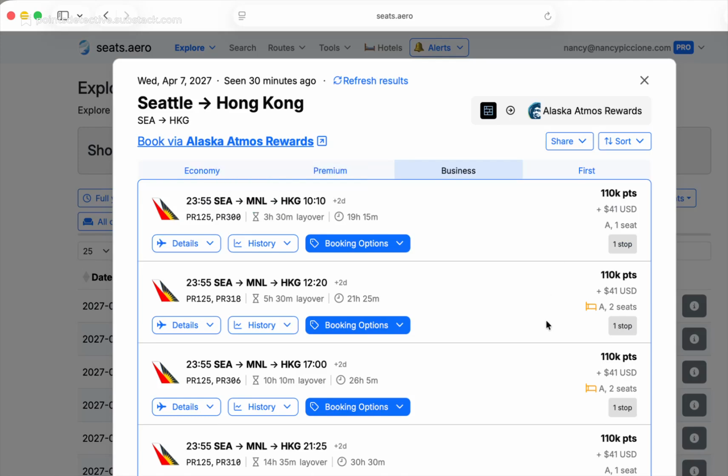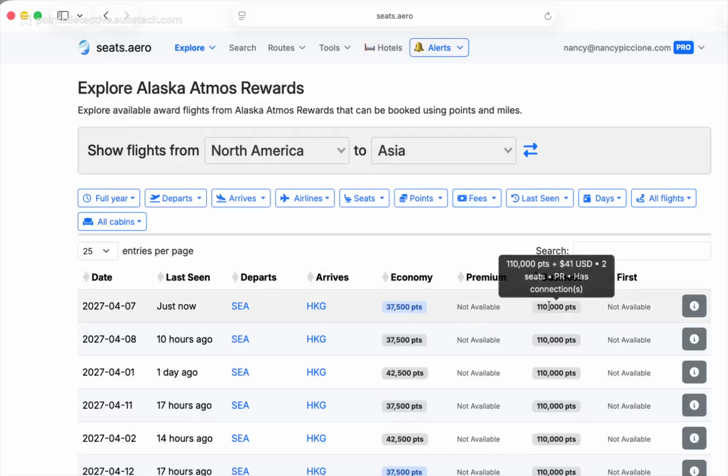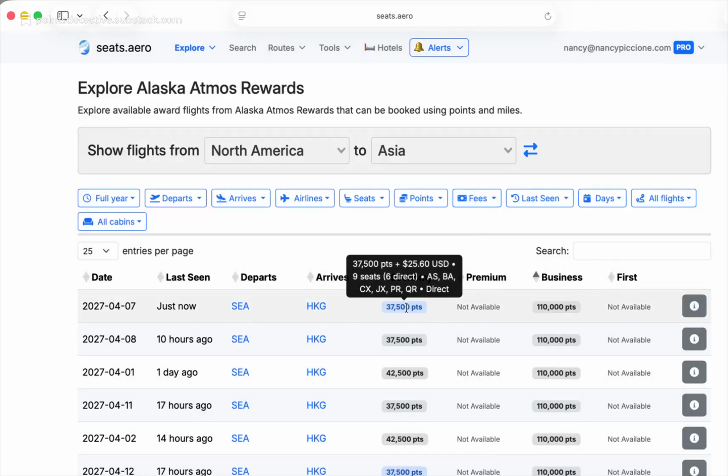There's only one seat there. Here's two seats on this flight with a slightly longer layover. And this is available on many days. If it were me, I would probably go for the business class with a layover rather than a 14-hour flight in economy, but obviously you could choose a lot of things. So now let's turn to Points.